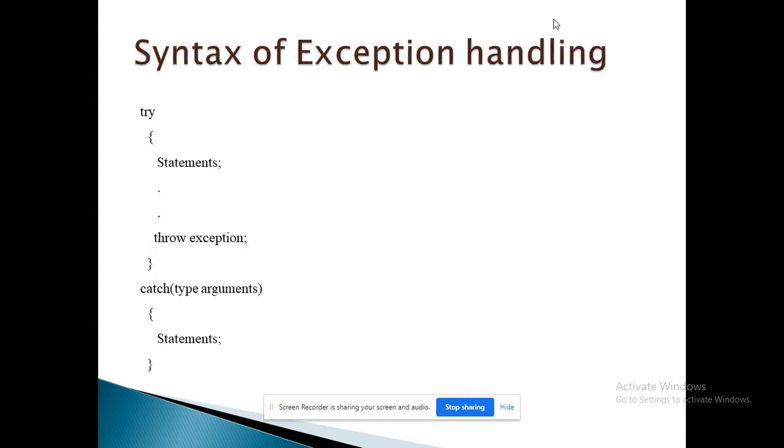The next slide gives the syntax for exception handling. Here these three keywords are used to handle the exception. The first block is the try block. Within that try block we are trying for the exception, and that exception is thrown with the help of the throw keyword. Within the catch block we are writing statements to handle that exception thrown within the try block.